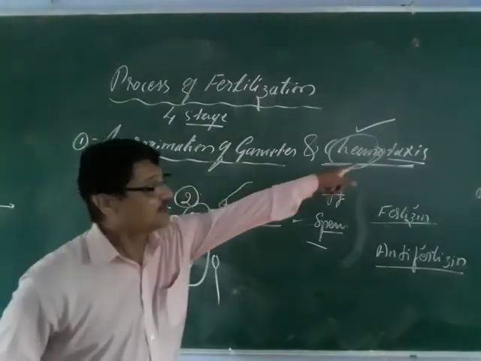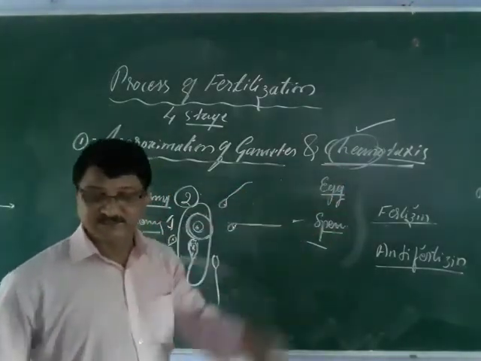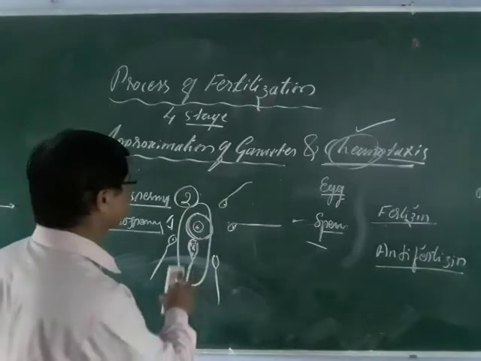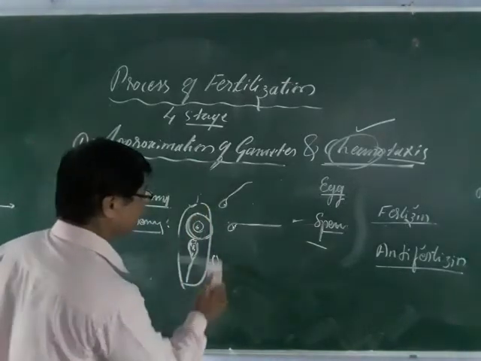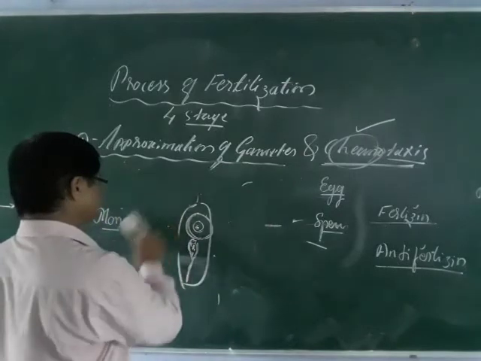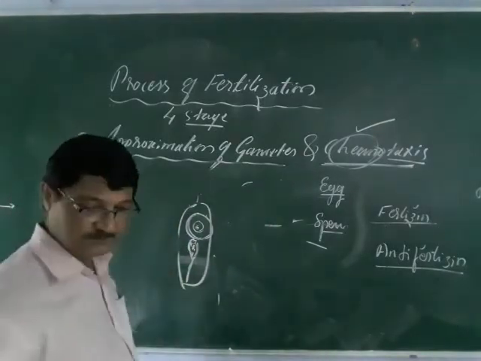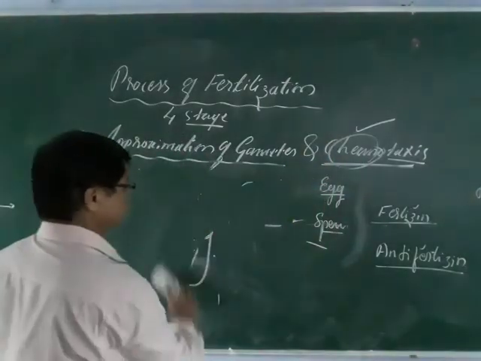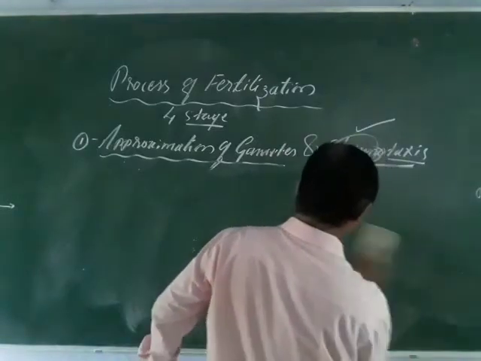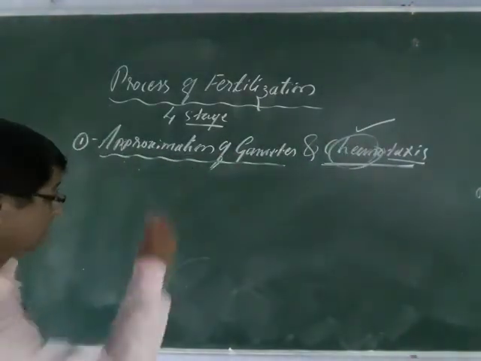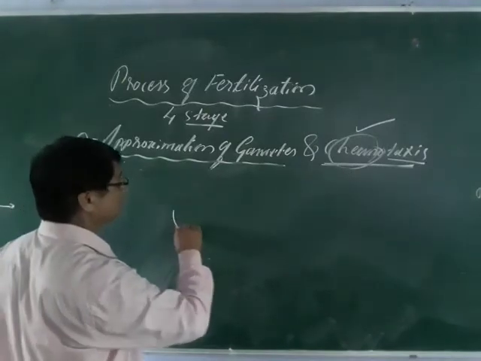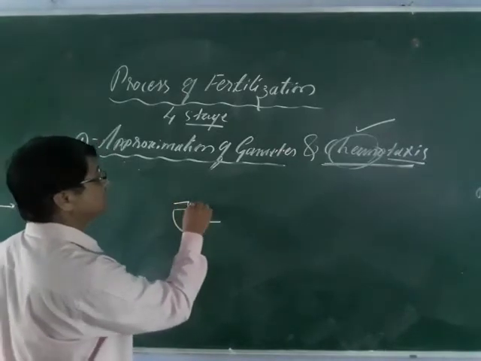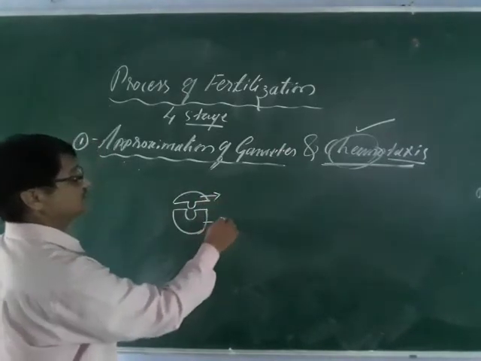So here the chemical attraction, or the chemotaxis, results in agglutination, or sticking to the surface of the egg, and it checks the further entry of sperm. So the entry of more than one sperm, polyspermy, is avoided by means of this chemotaxis. Let us go to the next. How does it avoid it? It is a chemical lock. Here this is the fertilizer, and this is the key, the lock and the key.